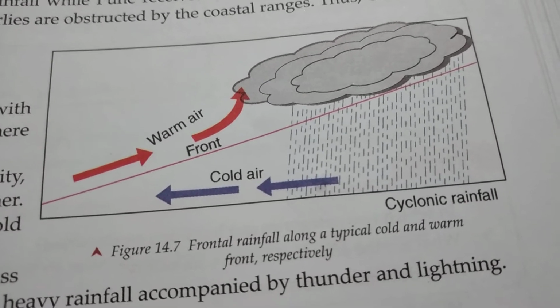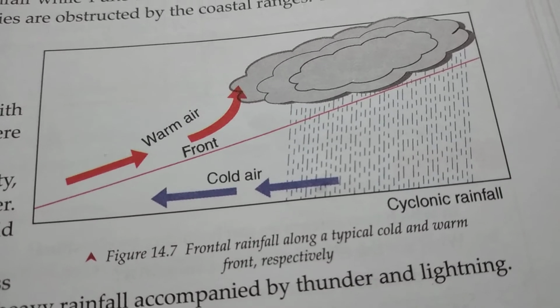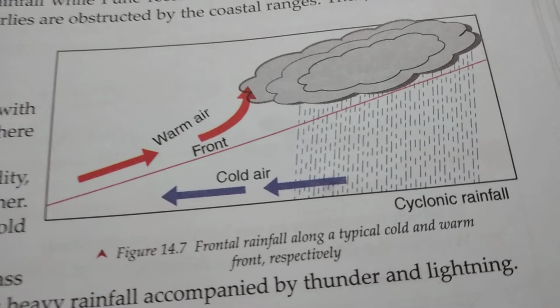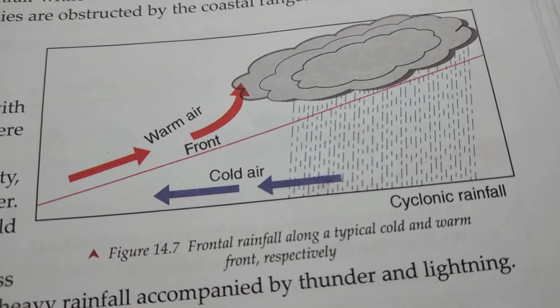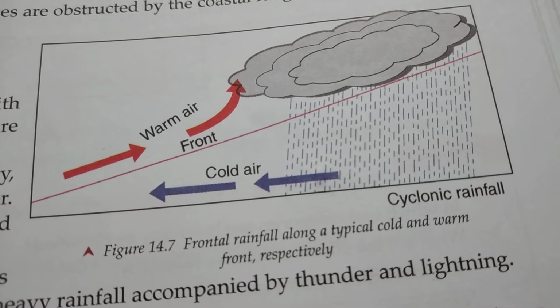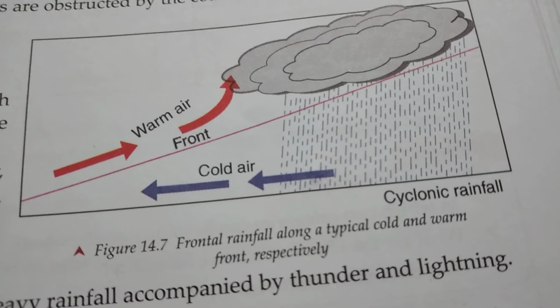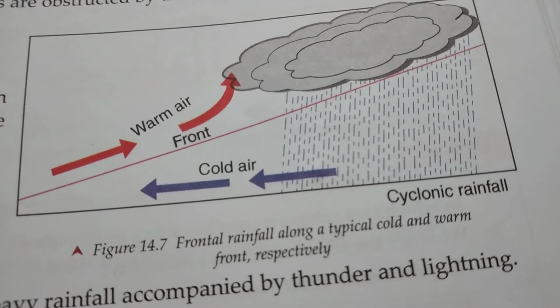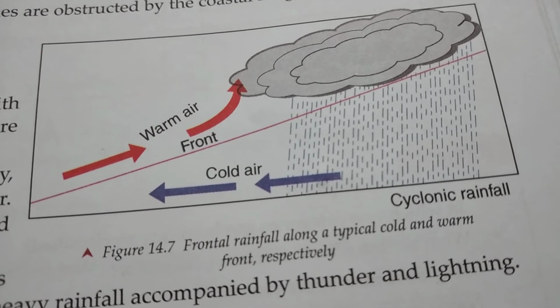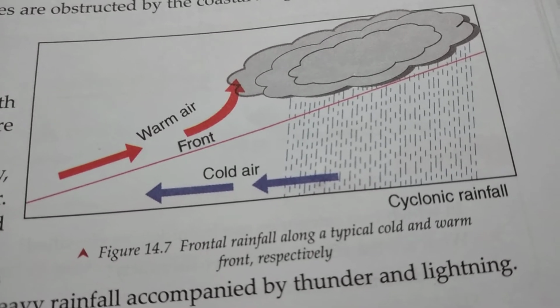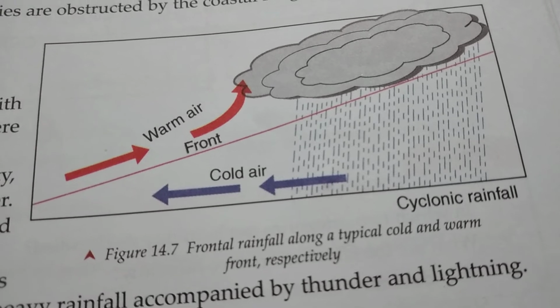Then what will happen? Because the warm air is lighter, it will be pushed upward and the cold air will remain downward. The boundary created between these two different air masses is considered to be a front.